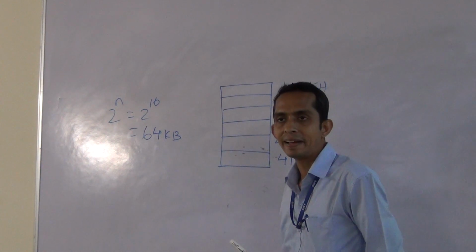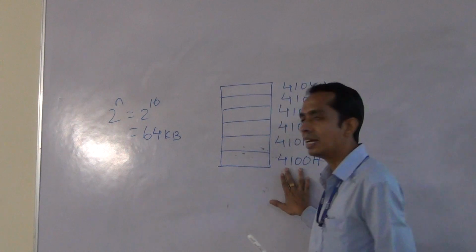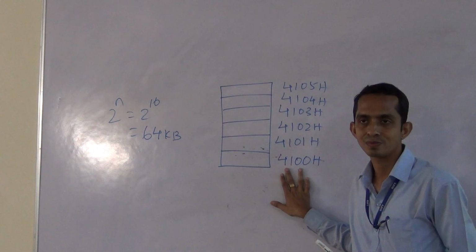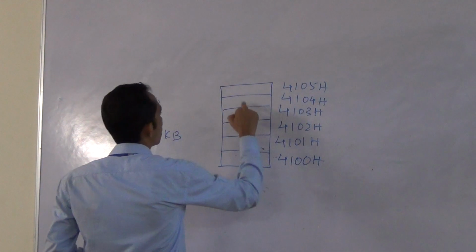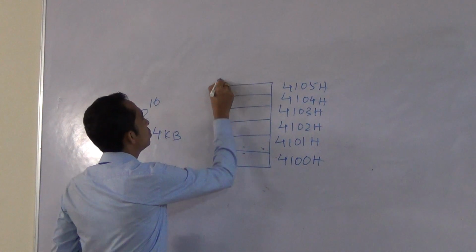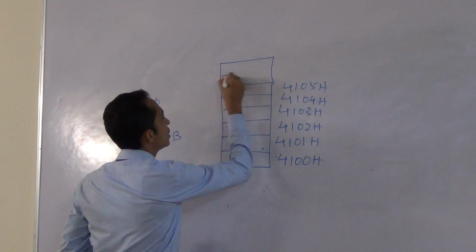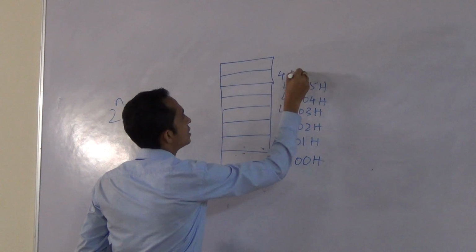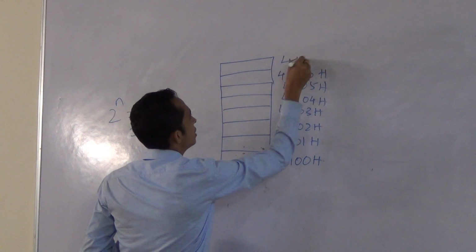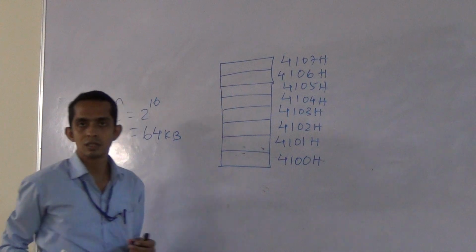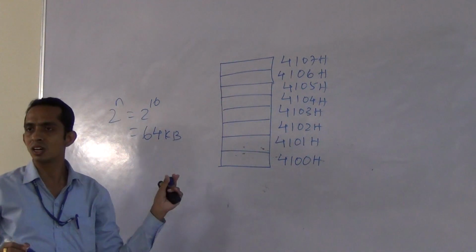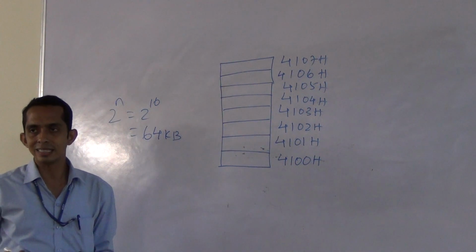A bit of data can be stored in each location, and each location is associated with an address. 1, 2, 3, 4, 5, 6. Let me increase it up to 8 slots to make you understand better. It will be 4106H, 4107H, for example. So, for example, how the data are entered or how the data exit from the stack.